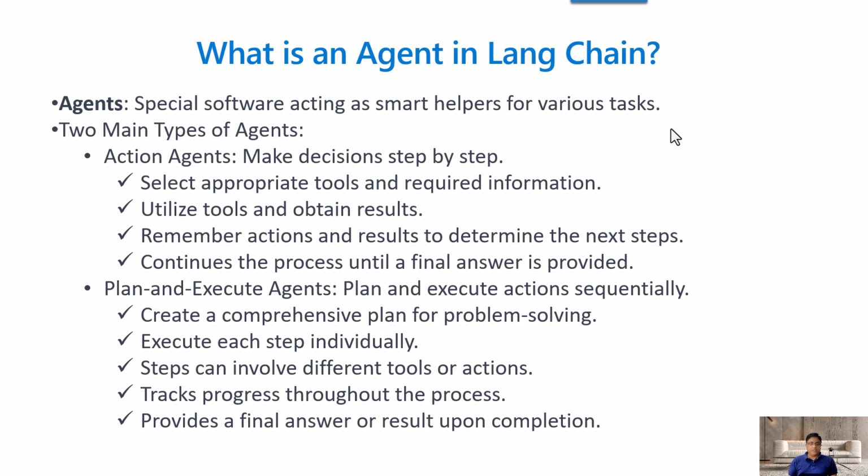In the process of executing these steps, it may call different tools, which could be, in this example, a database agent or document reader agent or any REST API call agent. It tracks the progress through this sequential process, and finally, once it has executed all the steps, it will complete the answer and provide it to you.